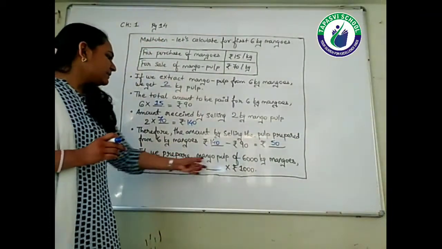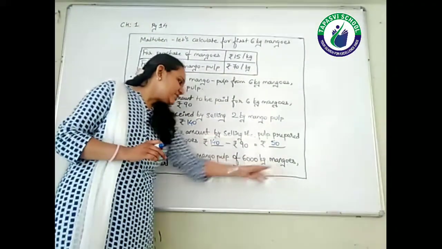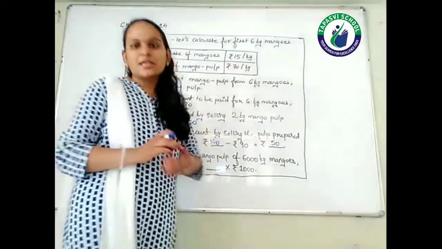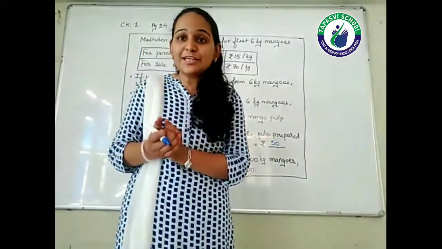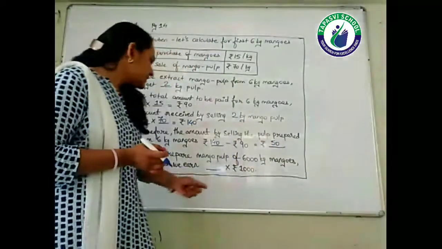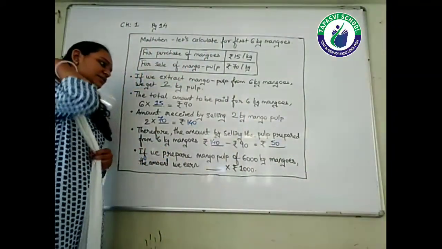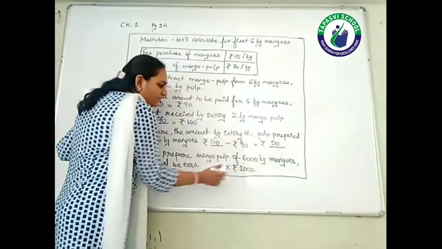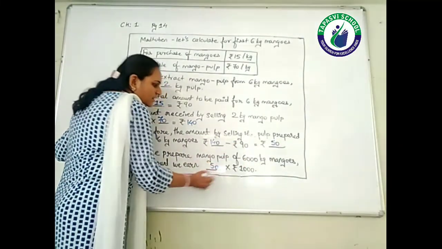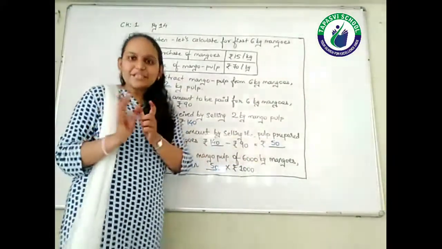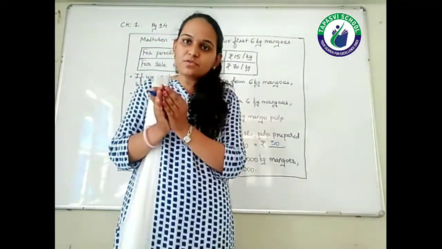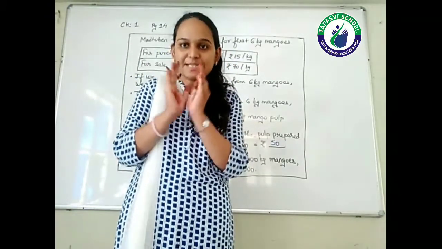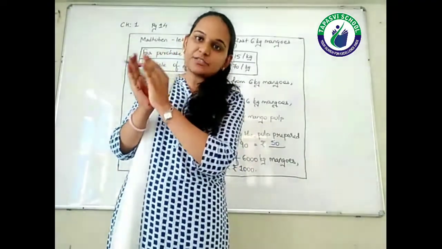So if we prepare the mango pulp from 6000 kg mangoes, the amount we earn is dash into 1000. Now see, for 6 kg mangoes, students, the profit earned is 50 rupees.